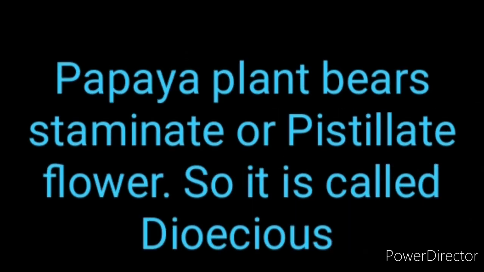Next question. Why is the papaya plant called dioecious? What is the answer? In the papaya plant, staminate and pistillate flowers are present in different plants.